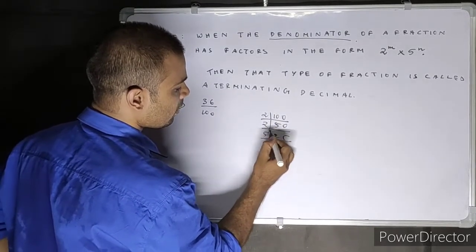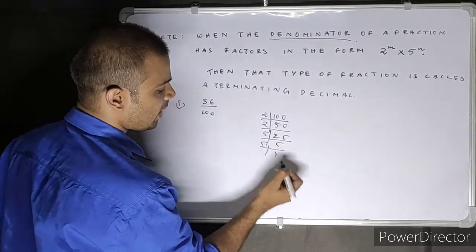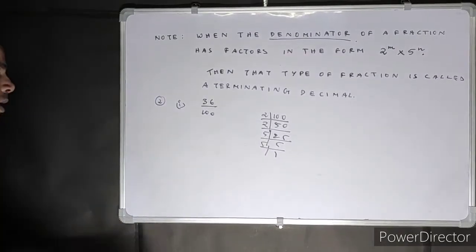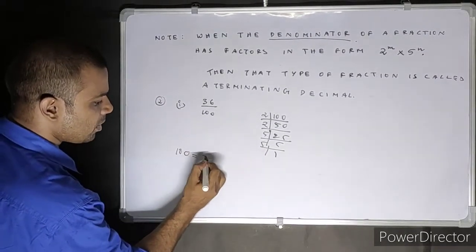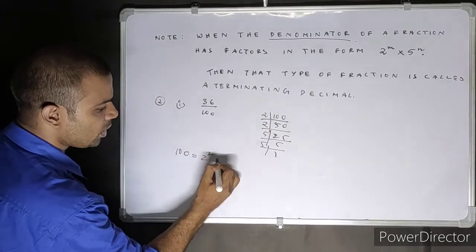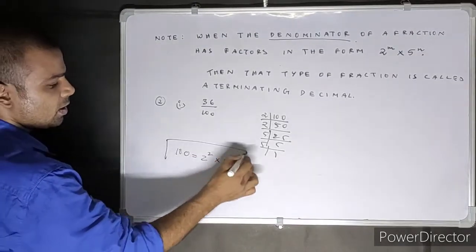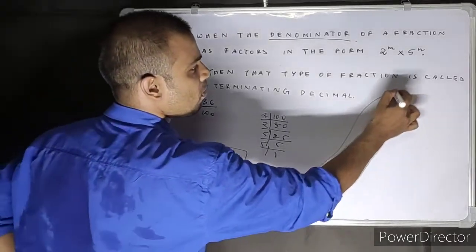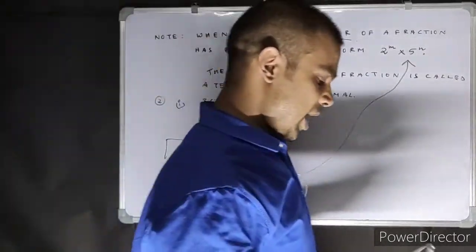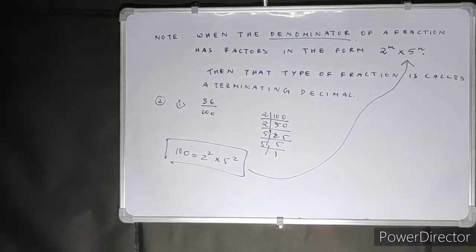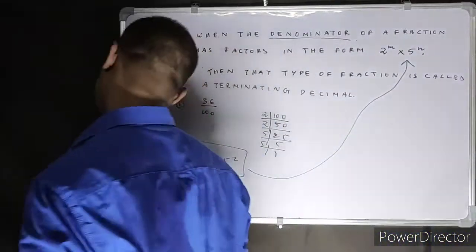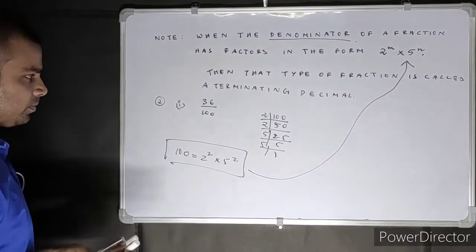225, 55, 51. Okay. So 100 can be written in the form 2 to the power 2 into 5 to the power 2. So you can see it can be written in that form. So that fraction is a terminating decimal.